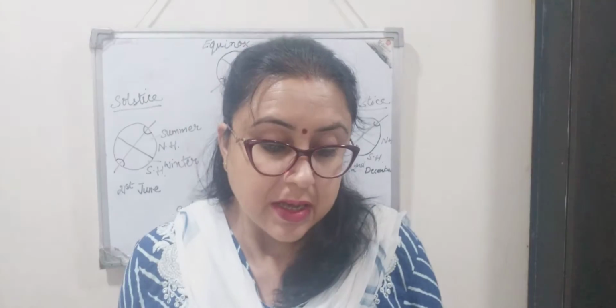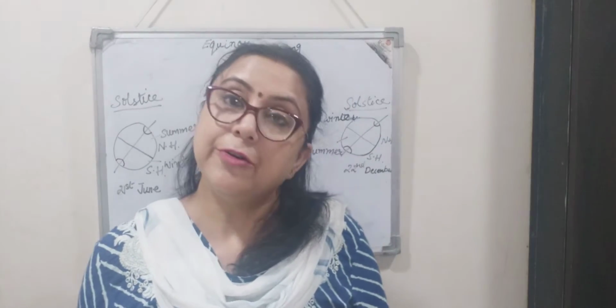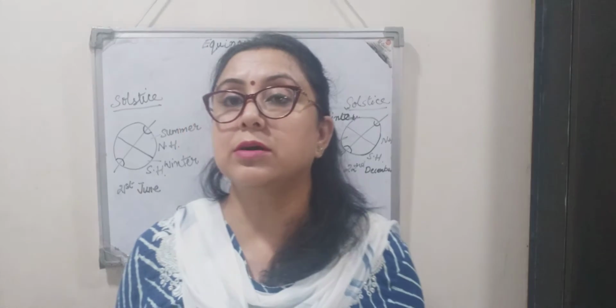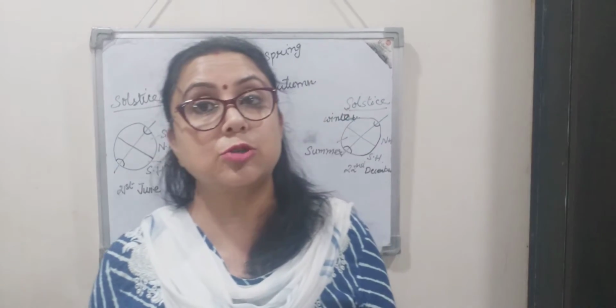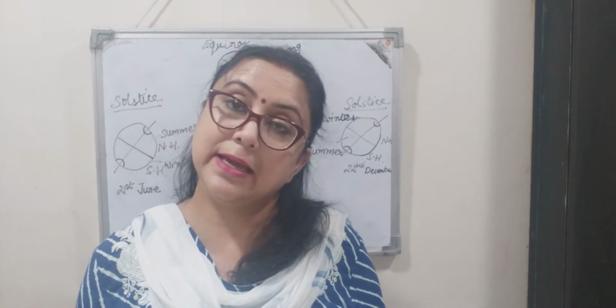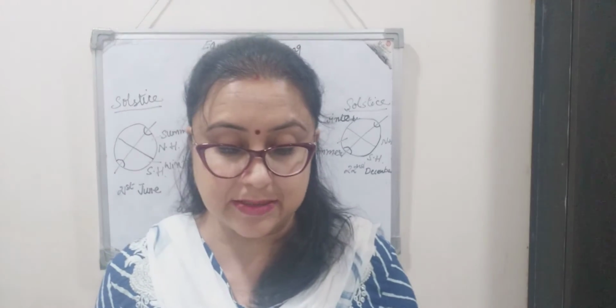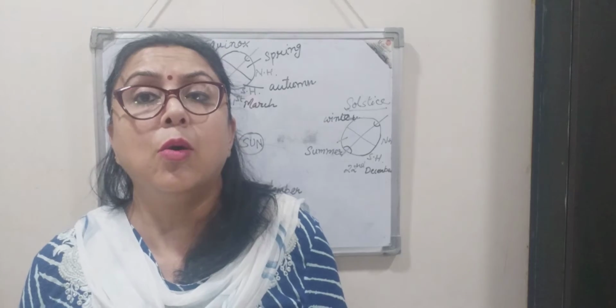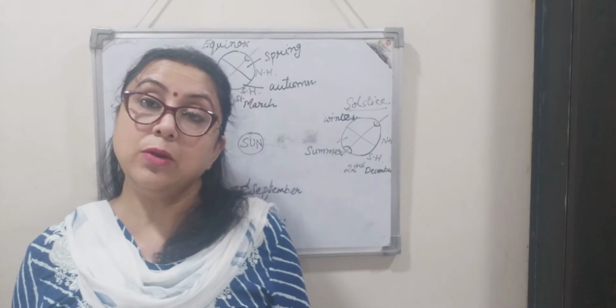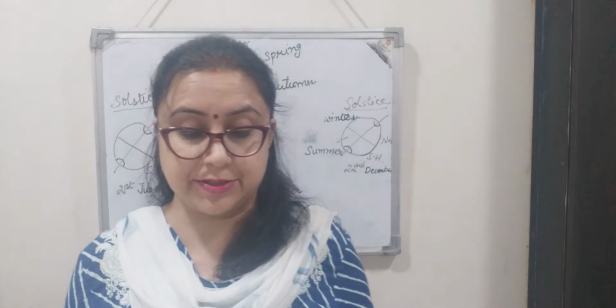So it is all because of revolution. The next thing we talk about in this video is solstice and equinox. These are the next important things to be discussed. So let us first understand what is equinox and what is solstice.